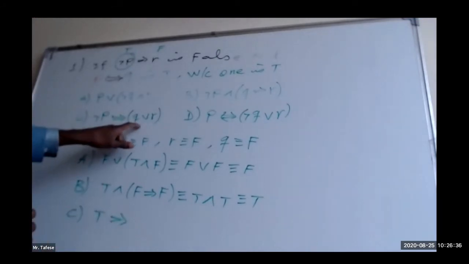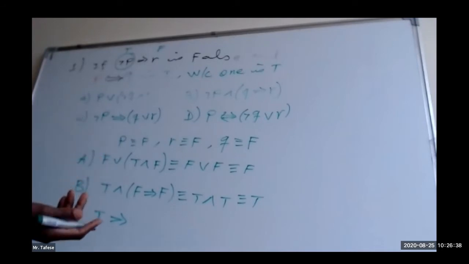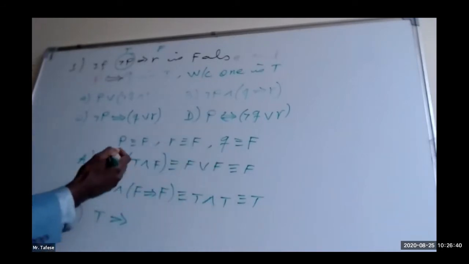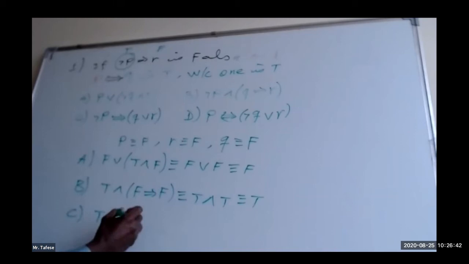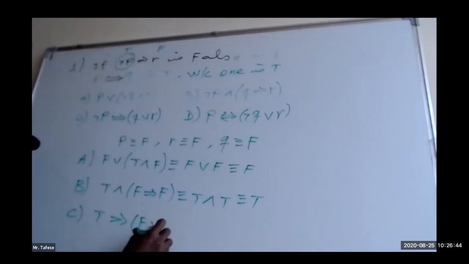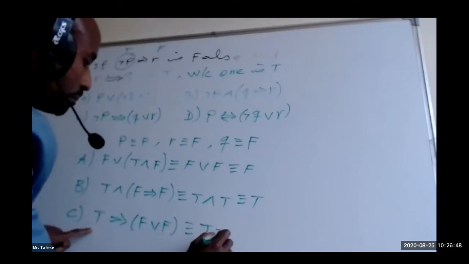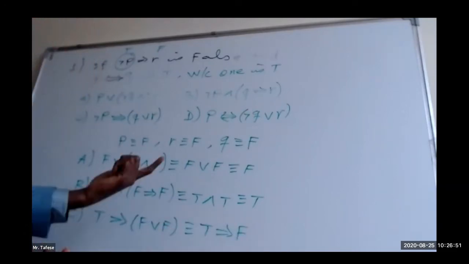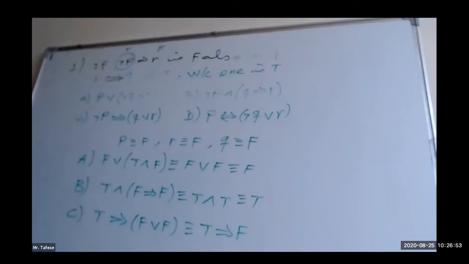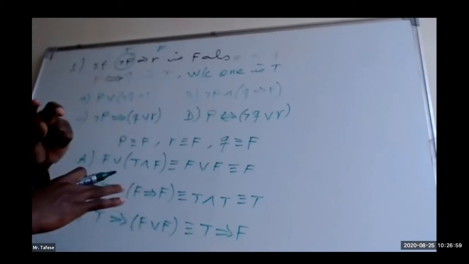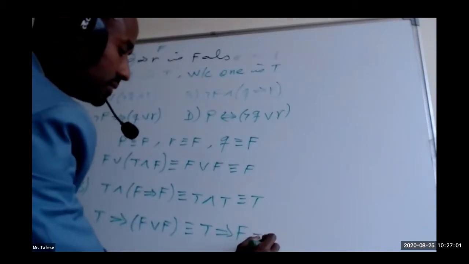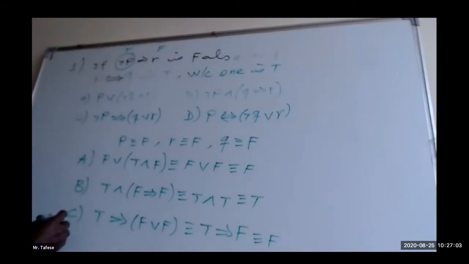Implies Q or R. Q or R means Q is false, R is false. So false or false means it's already false. So this equivalently means that true implies false. As you know, an implication that begins with true and ends with false is already false. This is false.